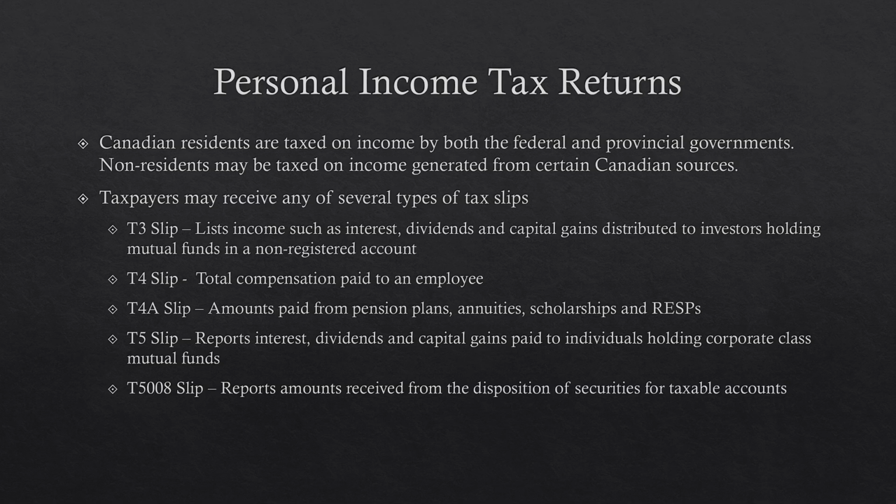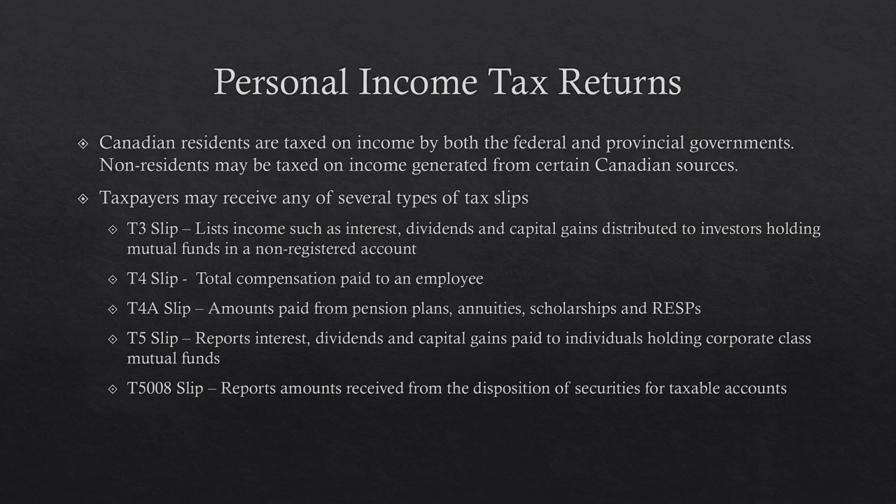Canadian residents are taxed on income by both the federal and provincial governments. Non-residents may be taxed on income generated from certain Canadian sources. So taxpayers may receive several types of tax slips depending on their investment accounts. They may receive a T3 slip, which lists income such as interest, dividends, and capital gains distributed to investors holding mutual funds in non-registered accounts.